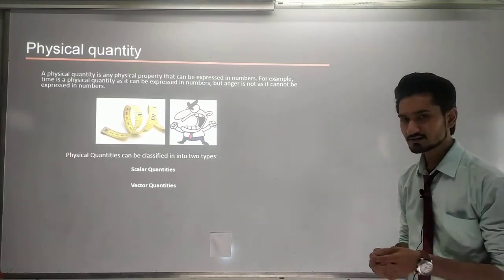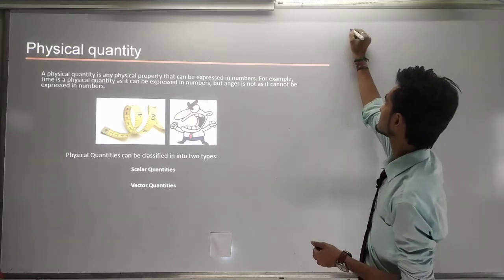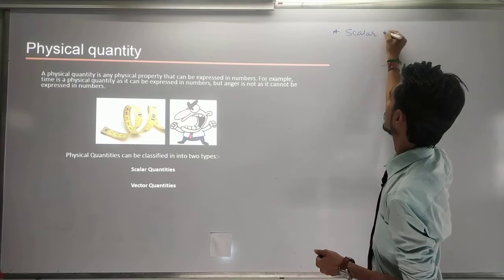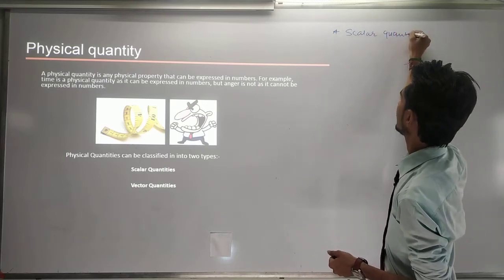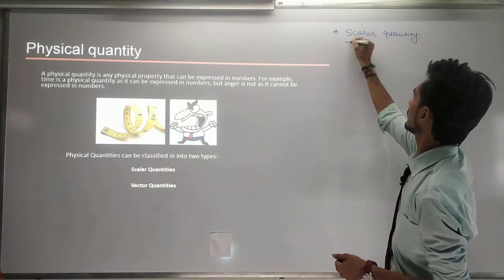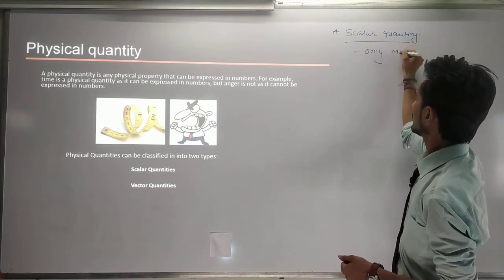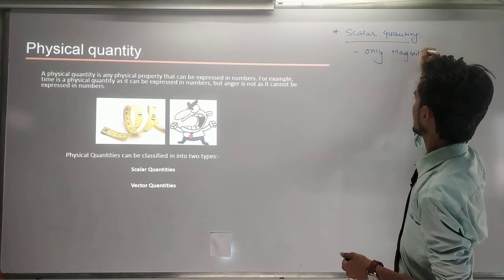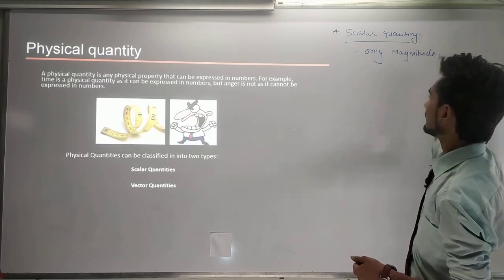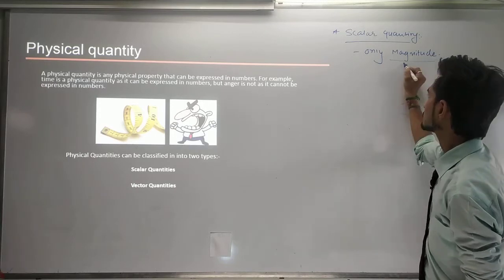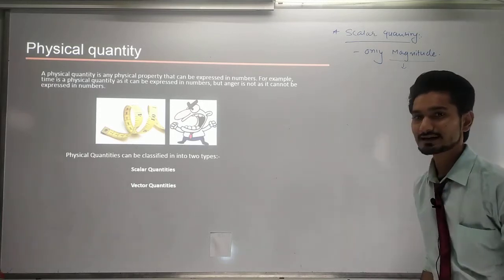I am writing here once more, scalar quantity: the quantity which can be defined only by its magnitude.